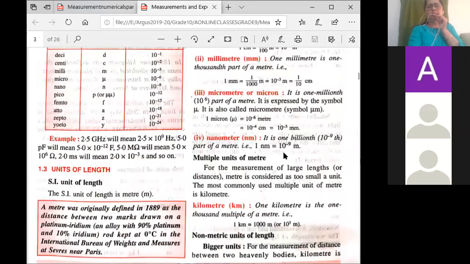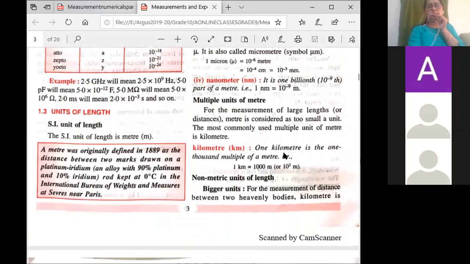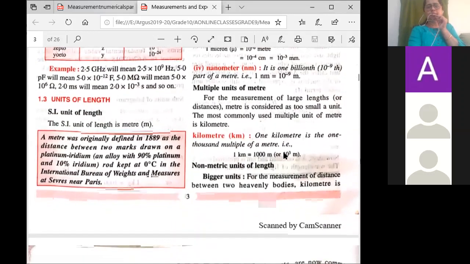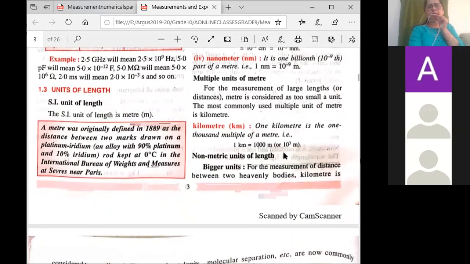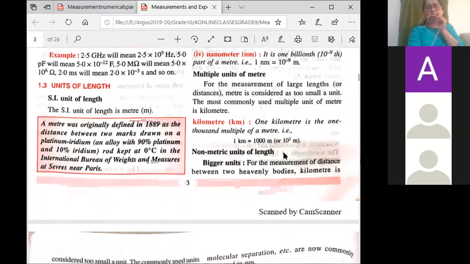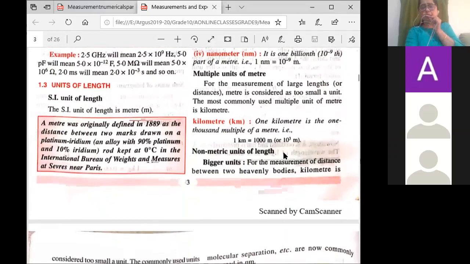Now, after that, you come to multiple units, the bigger units. The bigger unit is kilometer. You all know 1 kilometer is 1000 meter, right? Now, what are the even bigger units? If I want to measure the distances between the stars, I cannot use meter and kilometer. We use light years.